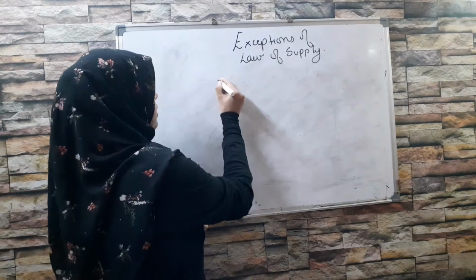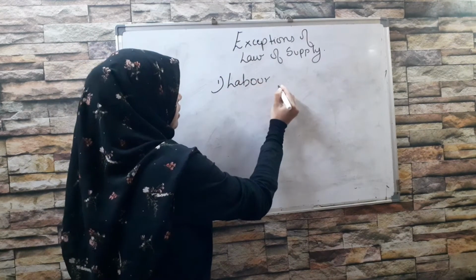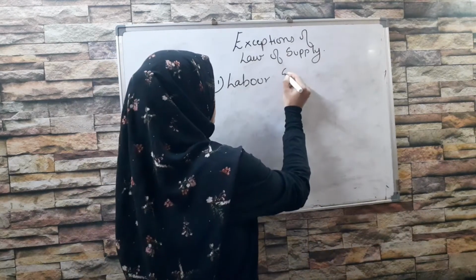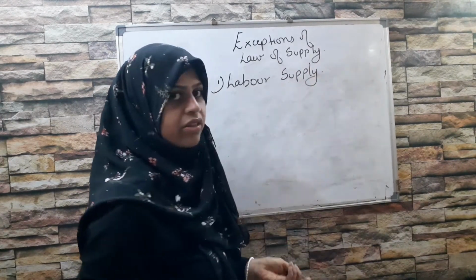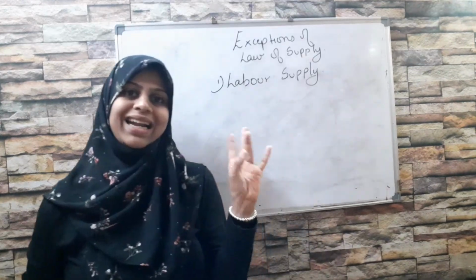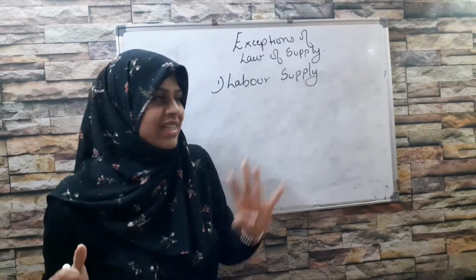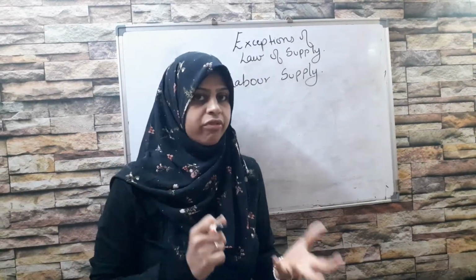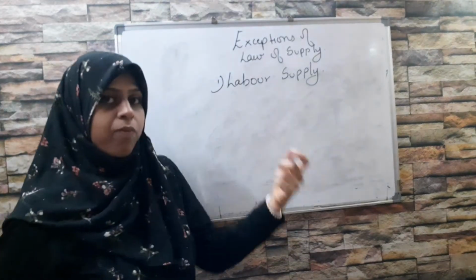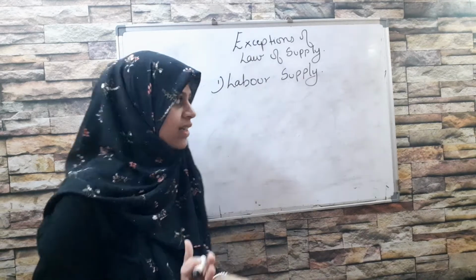The first point, labor supply or supply of labor. I hope you know what labor is, the 4 factors of production: land, labor, capital and entrepreneur. In order to start a business, I need these 4 things. Laborer or labor is the worker who is working for me. Now this particular point can also be asked as a short note type of question.